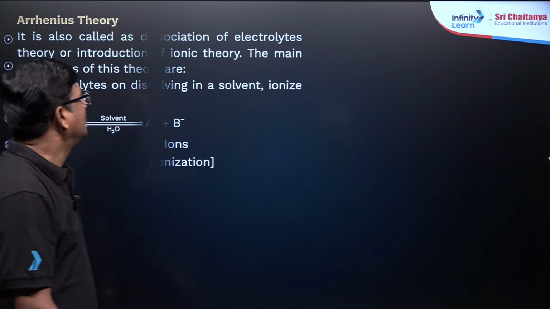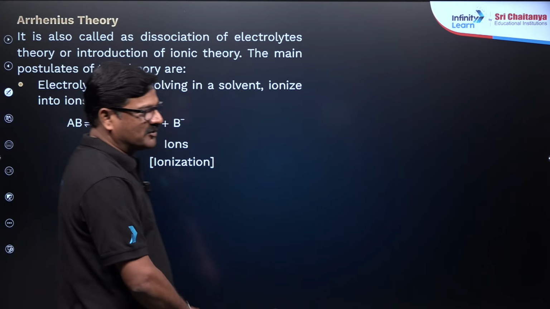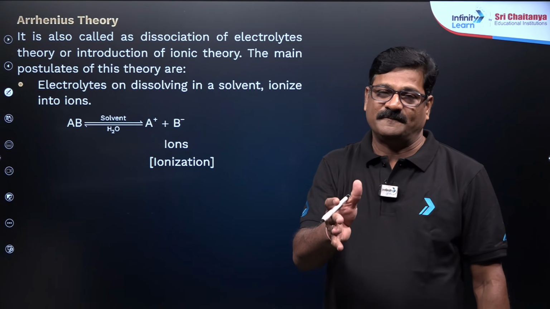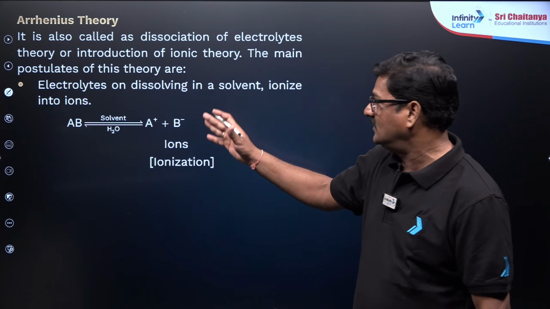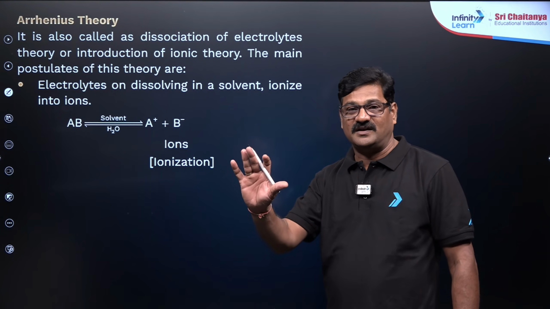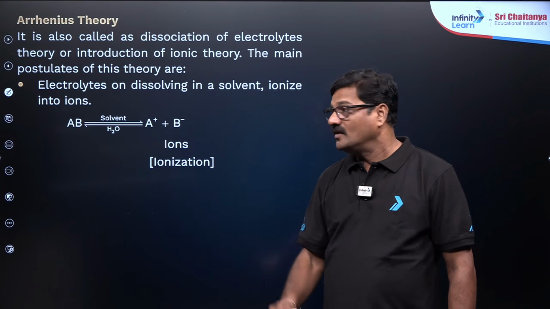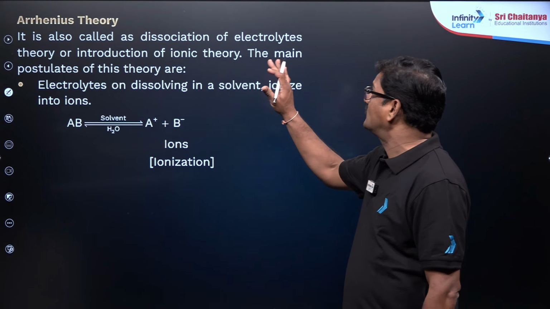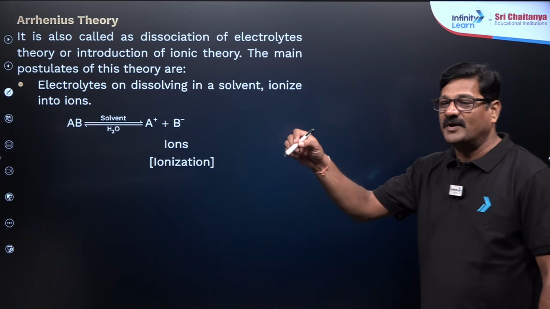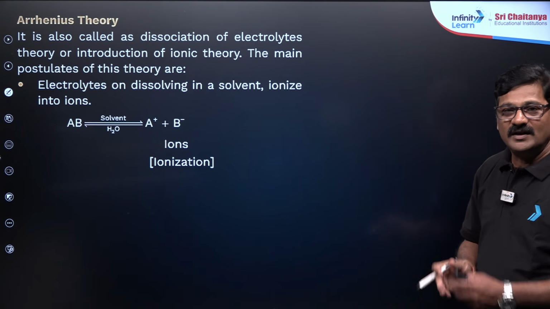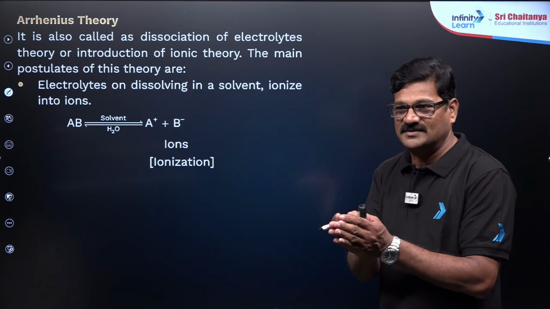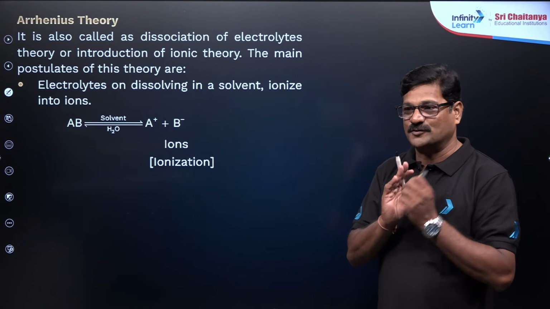Let us talk about the theory of electrolytes. How an electrolyte behaves is explained by the Arrhenius theory, also called the dissociation of electrolyte theory. Take a pen and paper, everybody take a note of it. I am discussing the Arrhenius theory of electrolytes, not the Arrhenius theory of acid and base. After this I will discuss that also.